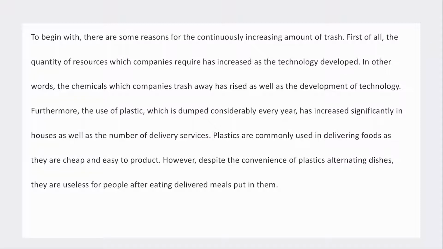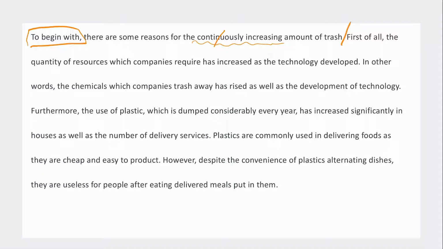So let's look at body one. To begin with, there are some reasons for this continuously increasing amount of trash. So I like the way they've begun with to begin with. That's a nice linking phrase into the first paragraph. Continuously increasing sounds a bit too much. I would maybe get rid of continuously. I think it sounds a little bit unnatural. It's not wrong, it's not incorrect to put it there, but it sounds a little bit unnatural the way they phrased it.